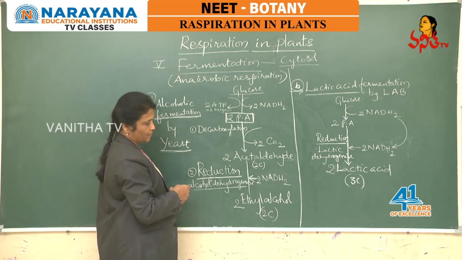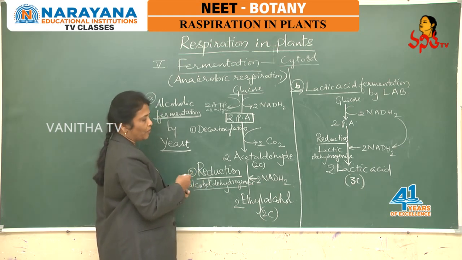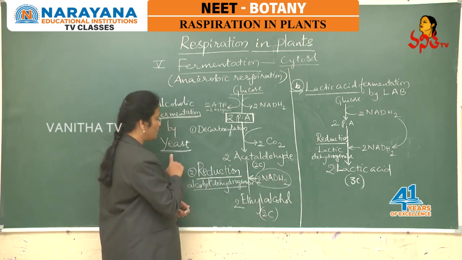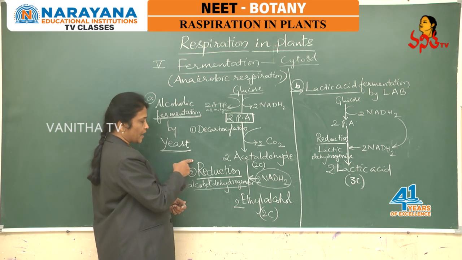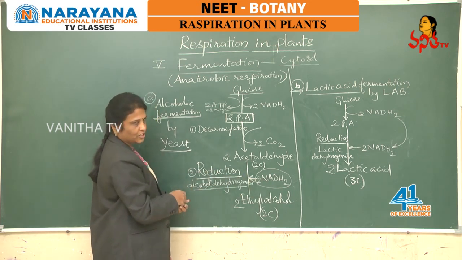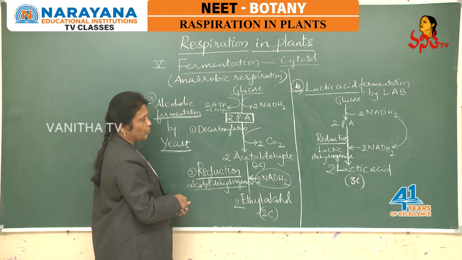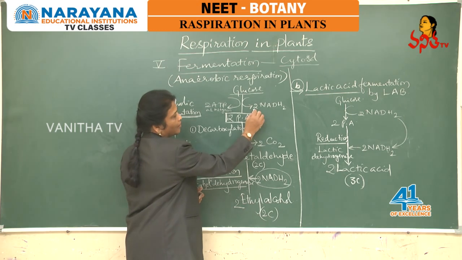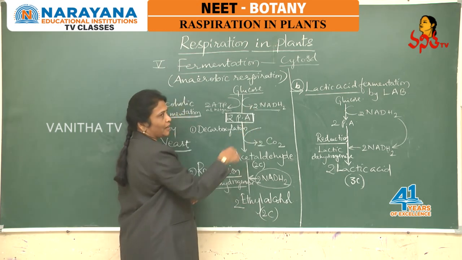But now let us follow what the source is for these 2 NADH molecules. Where does this microbe, yeast, get the 2 molecules of NADH for the reduction process in alcoholic fermentation? It is nothing but the molecules added during glycolysis.